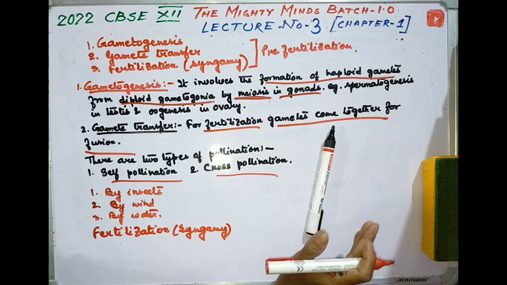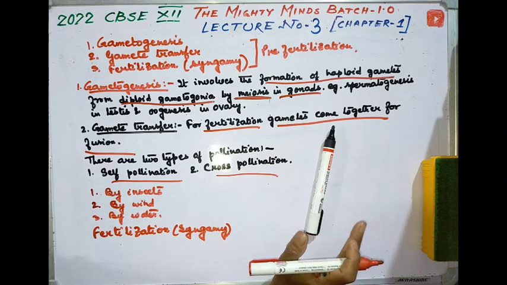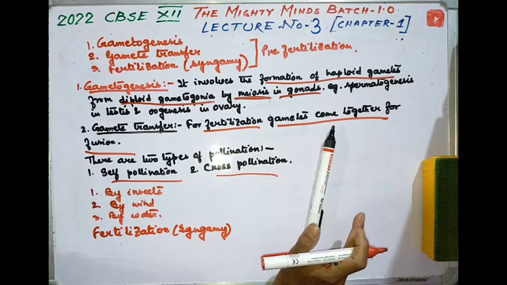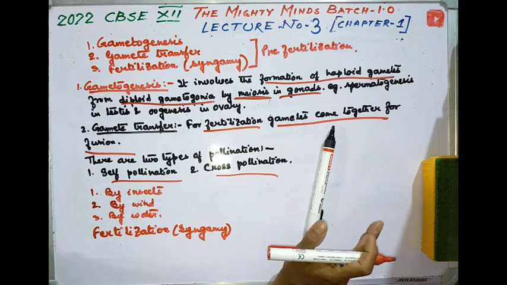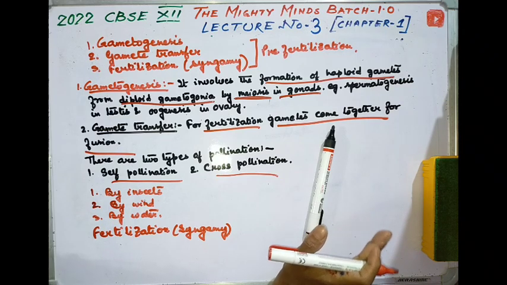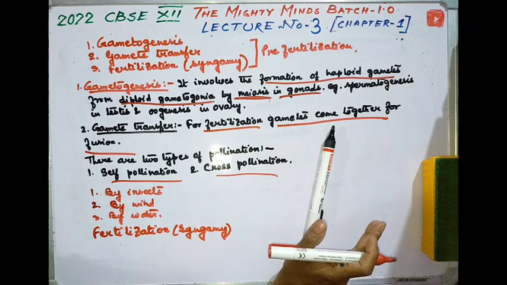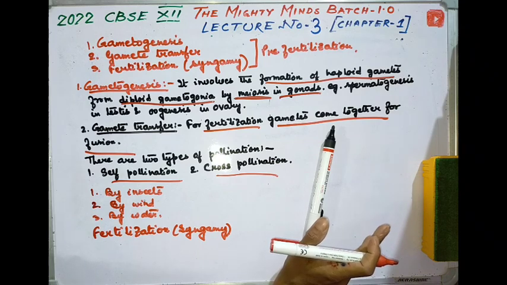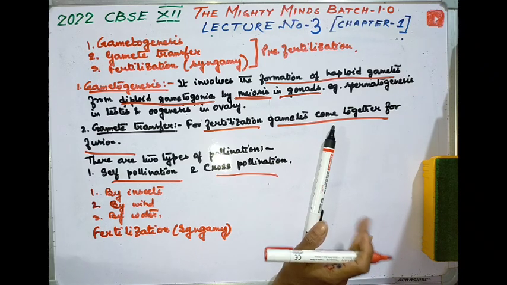So, if I compare blastogenesis and embryogenesis, what will I get? Blastogenesis is the development of an organism from an asexual reproduction unit called a blastema, like a body fragment or a bud, to death. It does not involve the formation of an embryo. And embryogenesis is the development of an organism from the fusion of the sexual reproductive units called gametes to death and involves the formation of an embryo stage in the development.